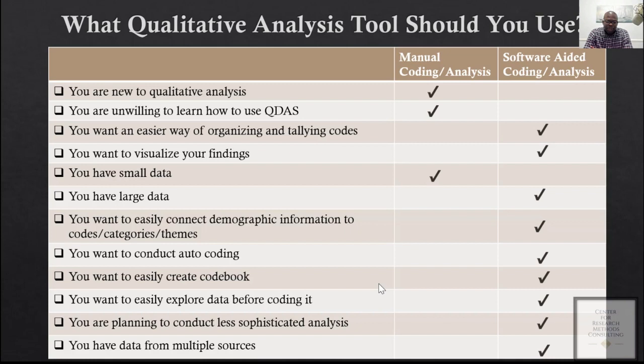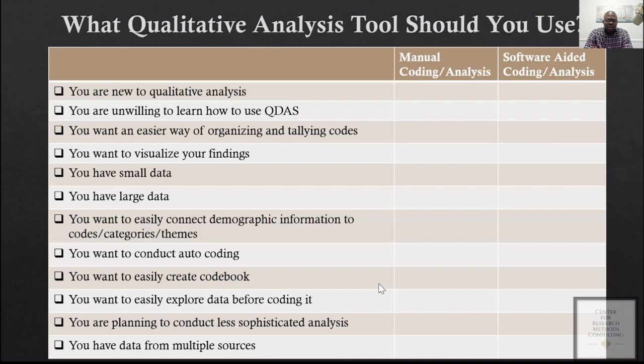Documenting your reflection. So if you want to easily explore data before coding, let's say you want to know the kinds of words participants use frequently, you can use a software to run word frequency to know the kinds of words and how many times they use those words.